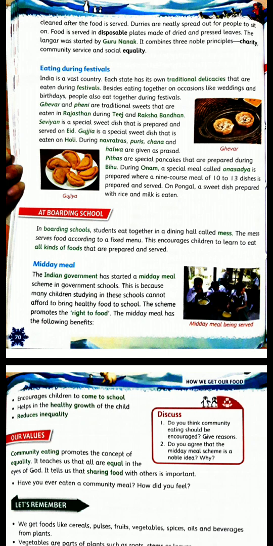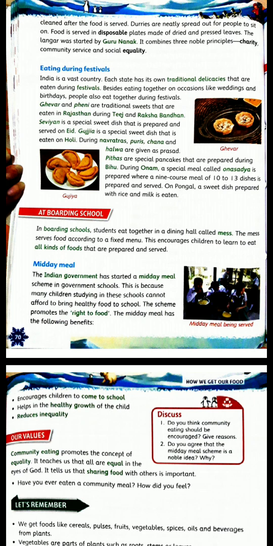But when we talk about the midday meal, children, it is the government initiative just to promote the right to food and right to education. Because poor people are not sending their kids to school, they are involving their kids in child labor. They are asking their kids to earn money.